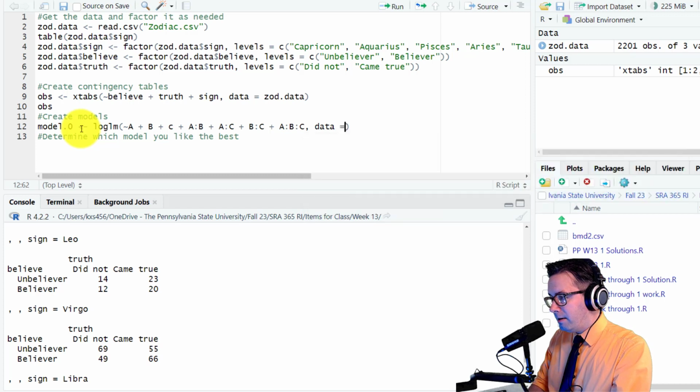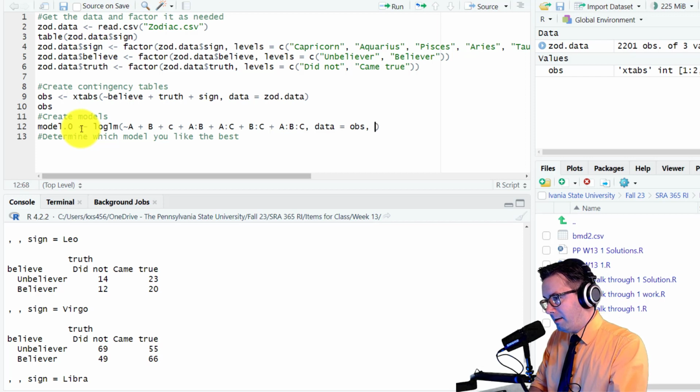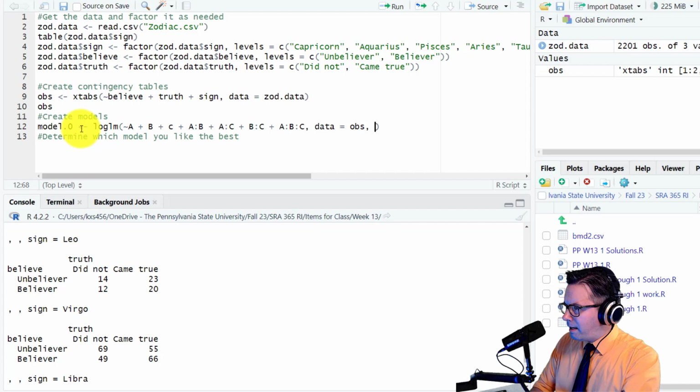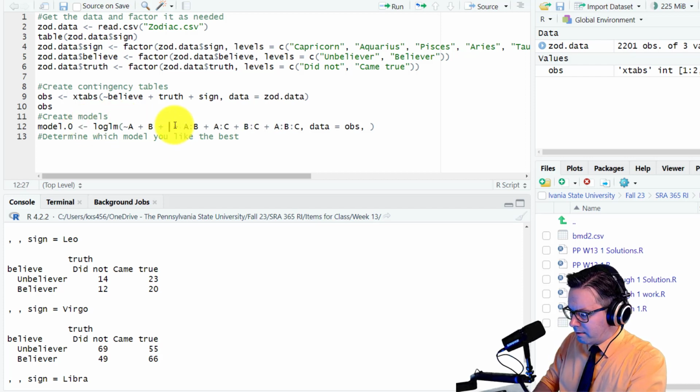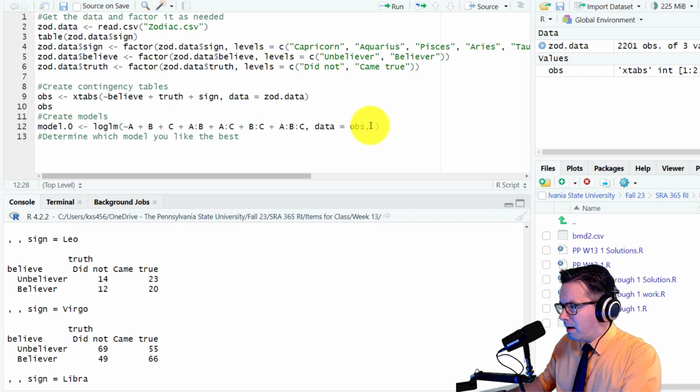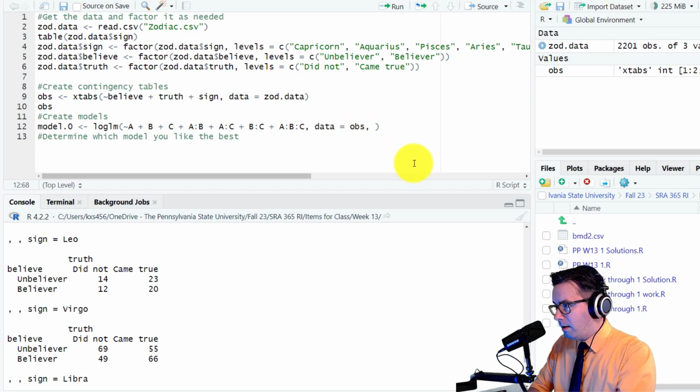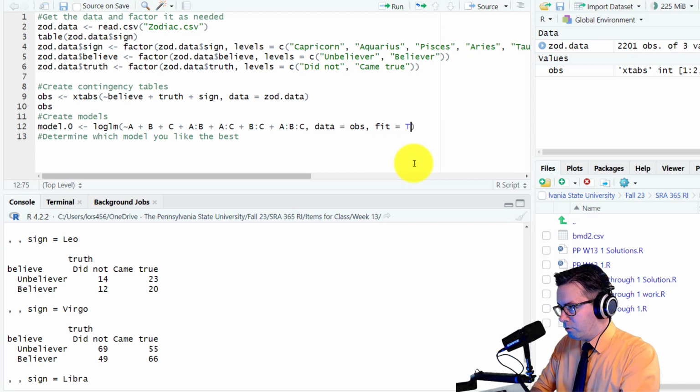Data is not our data frame. It's our OBS, our table, or our few tables that we're combining all at once. And then this is lowercase, this is uppercase, right? Okay. And then we do fit is true.